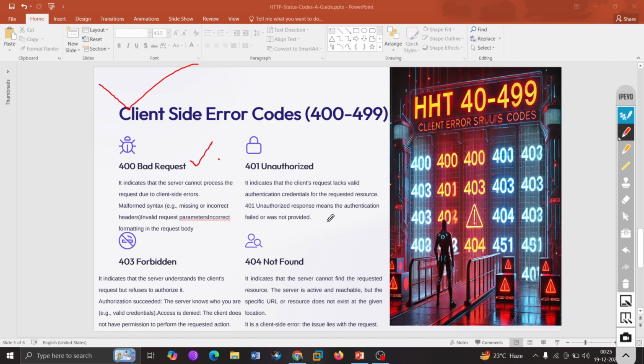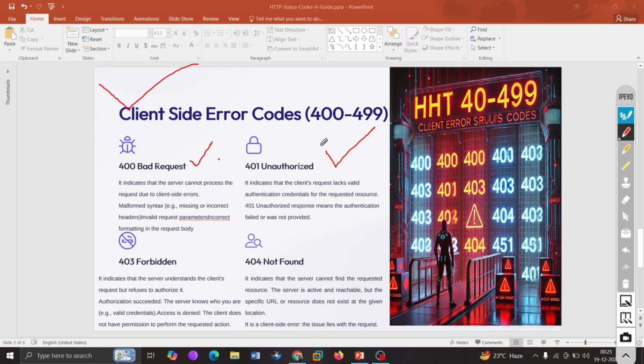Basically, when we talk about 401, we are talking about either a missing authorization header, where the client did not provide an authentication token or credential, therefore they are getting 401 unauthorized. Or it could be that they provided invalid credentials. That can also lead to getting unauthorized.